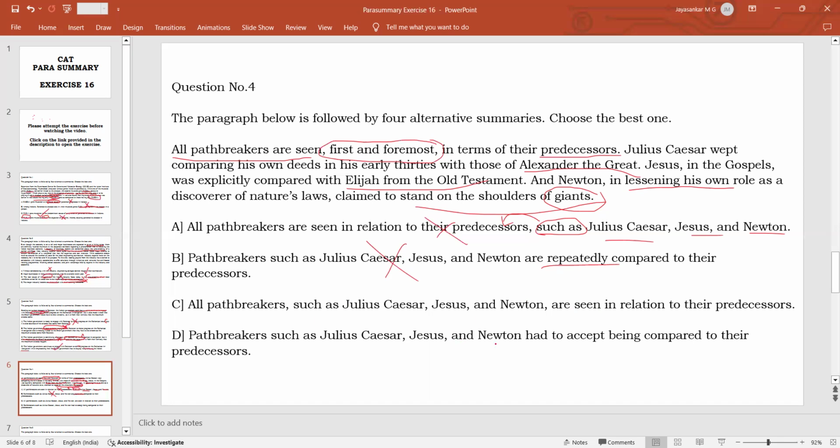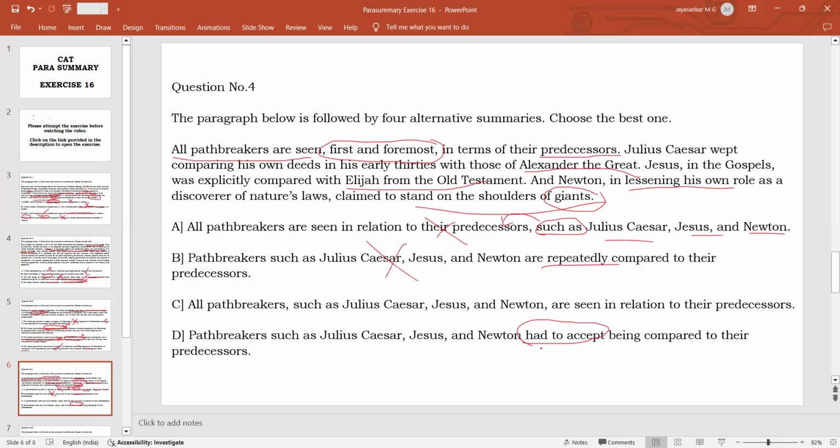Path breakers, such as Julius Caesar, Jesus, and Newton, had to accept being compared to their predecessors. What is the problem here? Had to accept. What is the implication of this expression? Had to accept means they were really not happy being compared with their predecessors, but they grudgingly accepted it. Even though they did not like it, they had to accept because they had no other option. Is this what the passage is saying? No. The passage is saying that they willingly compared themselves.